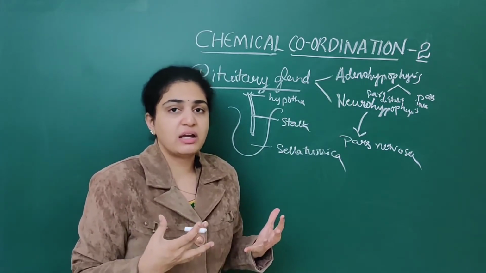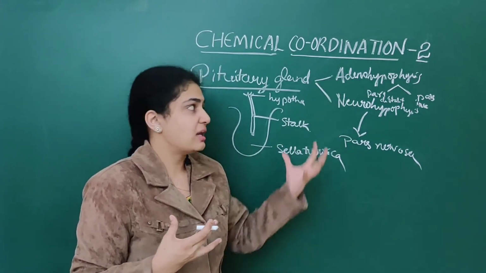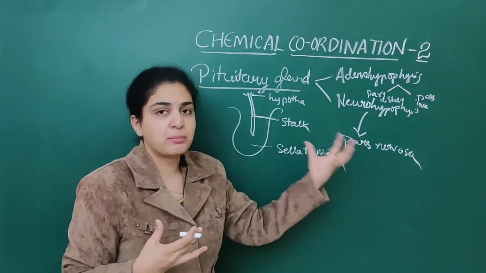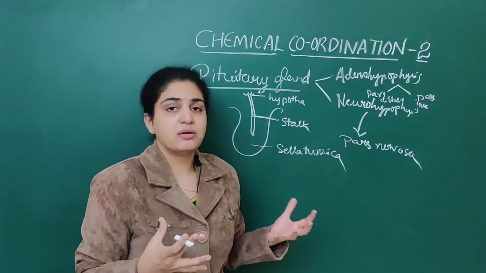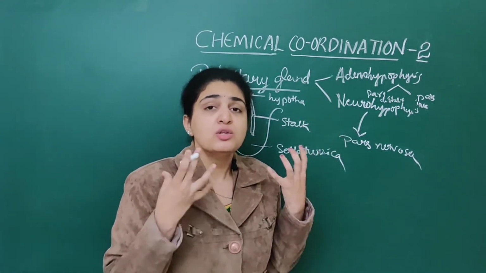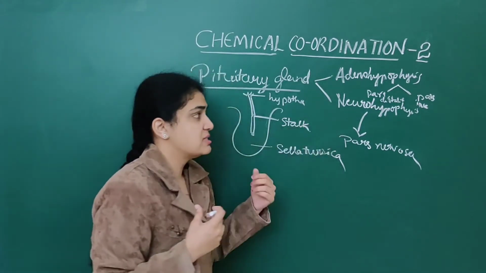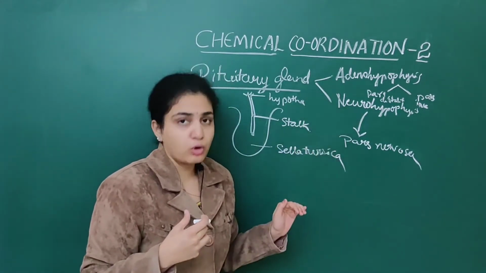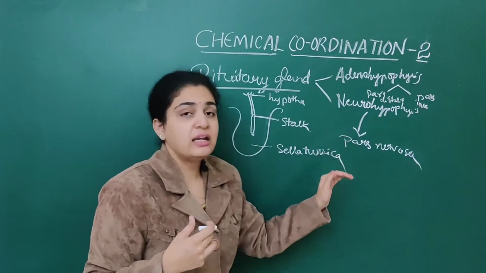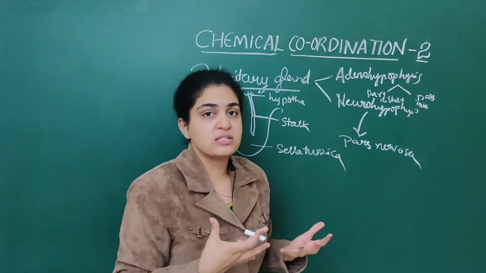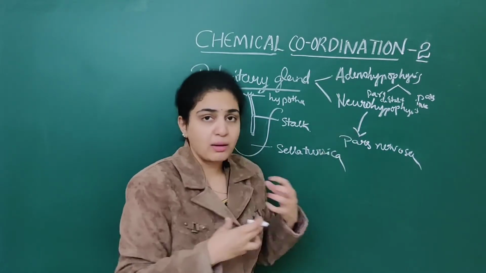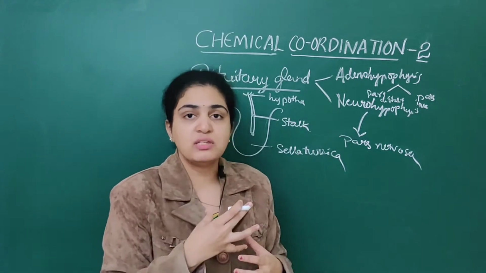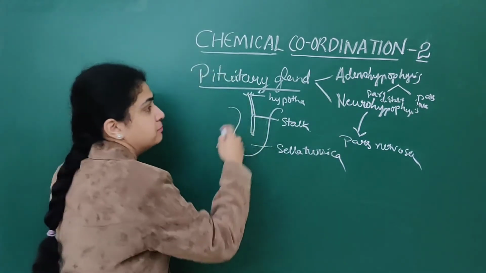Adenohypophysis is in turn divided into pars distalis as well as pars intermedia. These names are very important because many times in NEET they will ask these questions. Neurohypophysis is the pars nervosa. And what are the hormones secreted by each of these, we will deal with in detail.